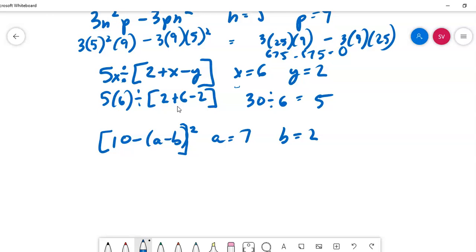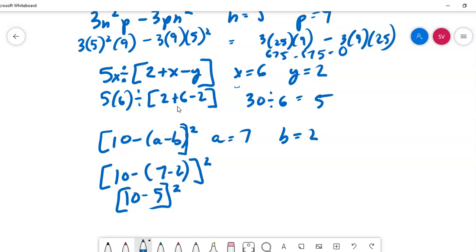And then here's the last one. You have 10 minus 7 minus 2, all raised to the second power. You have 10 minus 7 minus 2 is 5, all raised to the second power. 10 minus 5 is 5. 5 squared is 25. And that is how you evaluate expressions, by plugging in some sort of assigned value that they're given in the problem.